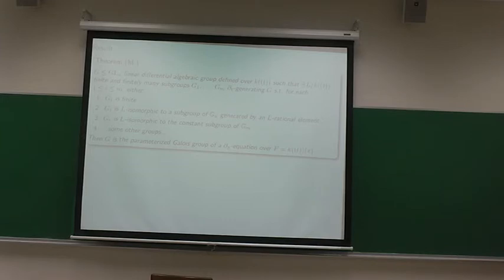Okay, so as I said before, I was at the beginning interested in the semi-simple linear algebraic groups. So if you have a semi-simple linear algebraic group defined over our constants, then this group will split after a finite extension L. And if this group splits, you can show that it's generated by groups of type 2 if it's connected.